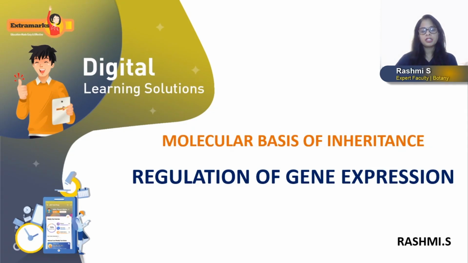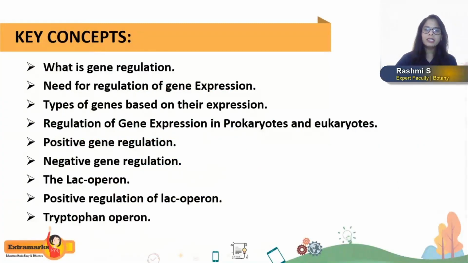Regulation of gene expression comes under the chapter Molecular Basis of Inheritance. In this class I'm going to explain what is gene regulation, need for regulation of gene, and types of genes based on their mode of expression, and also how gene regulation occurs in prokaryotes and eukaryotes, and two important methods of gene regulation, positive gene regulation and negative gene regulation, and also the very important lac operon concept, which is important both for boards as well as NEET.